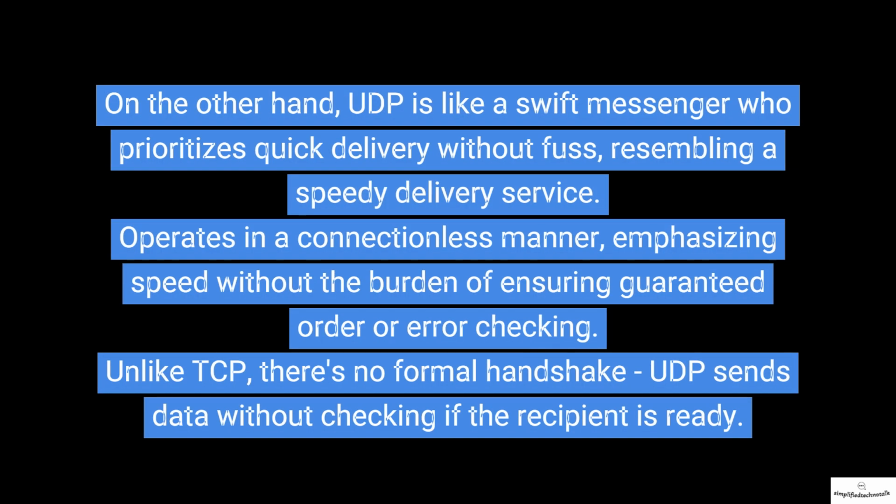On the other hand, UDP is like a swift messenger who prioritizes quick delivery without fuss, resembling a speedy delivery service. It operates in a connectionless manner, emphasizing speed without the burden of ensuring guaranteed order or error checking. Unlike TCP, there's no formal handshake. UDP sends data without checking if the recipient is ready.